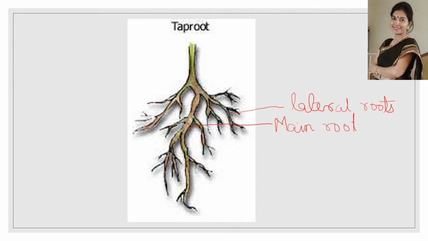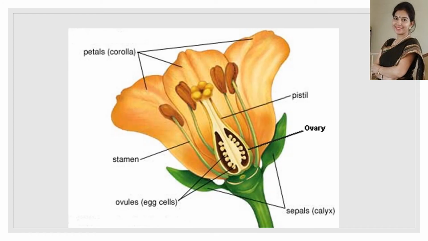Now the next diagram is of a flower. You have to draw the structure of a flower. So this is the structure of a flower. You have to label the important parts, like the sepal. This green structure is the sepal. These are the petals. Then these are the stamens, the male reproductive part, and this is the pistil, the female reproductive part.